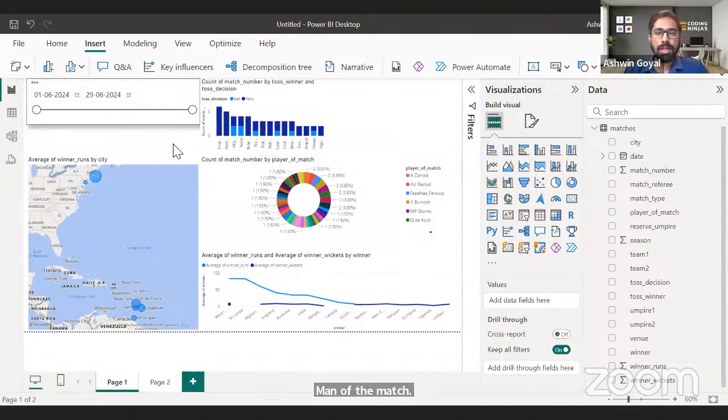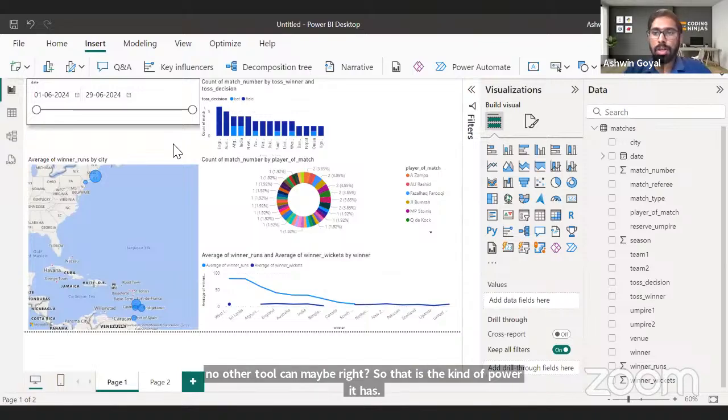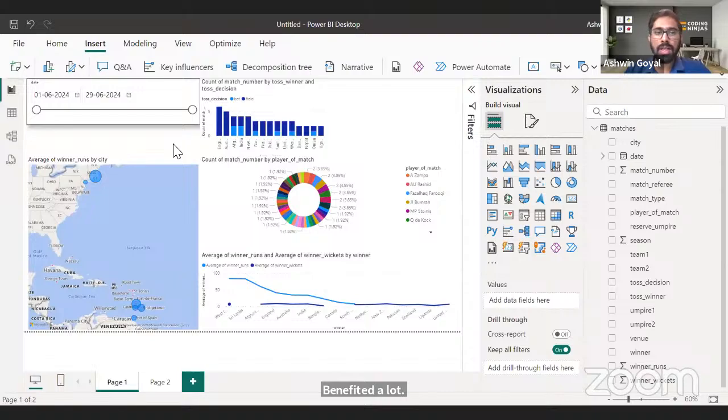Now I hope you realize the power of Power BI, right? Pun intended, but Power BI is very, very powerful. It is a tool that is really powerful and can enable you to derive such insights from the data that no other tool can, maybe, right? So that is the kind of power it has. And I benefited a lot by learning Power BI, right? Upskilling in Power BI was probably one of the best decisions I ever took. It was super helpful for me, and a lot of things became easy for me.